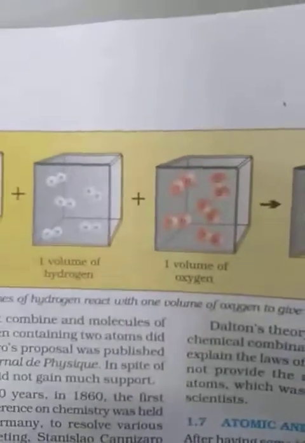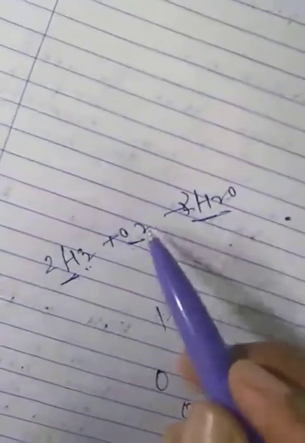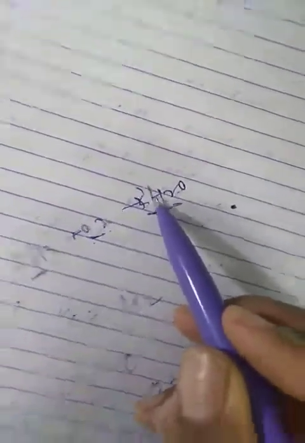This I will explain to you in lesson number 3, in the periodic table, how these are formed in the outermost orbit. So these are called diatomic, depending upon the outermost orbit's inner area. 1 volume of hydrogen, 1 volume of hydrogen, 1 volume of oxygen gives 2 volumes of water vapor. This 2, 1 and 2.